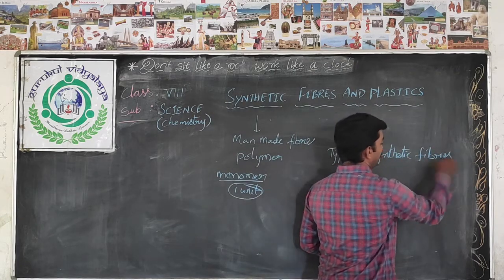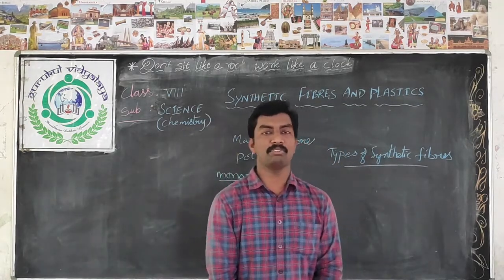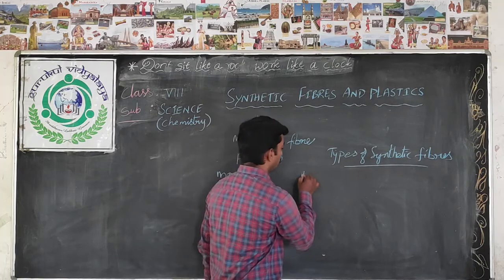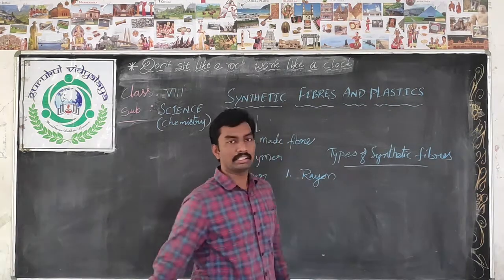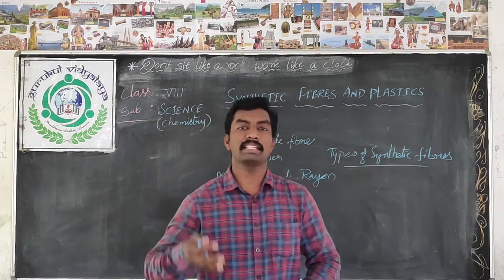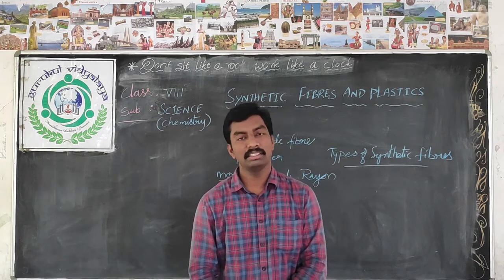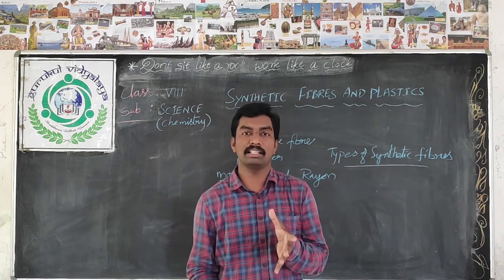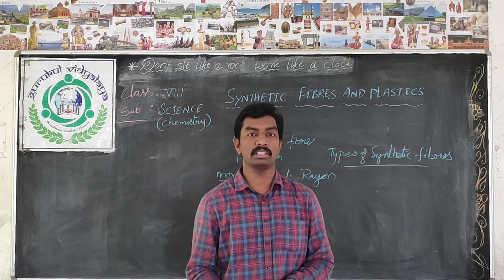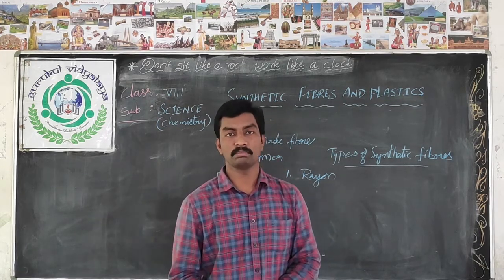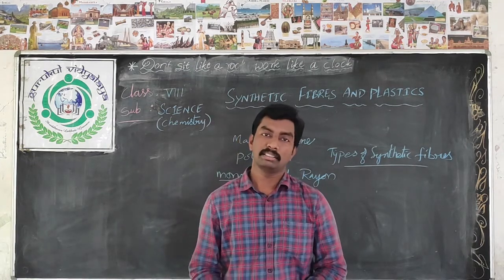Types of synthetic fibers. The first type of synthetic fiber is rayon. Rayon is also called artificial silk. Generally, this silk is obtained from which country? You know that one. In the 7th class you learned about the story of the silkworm. So from China we got the silk fiber.